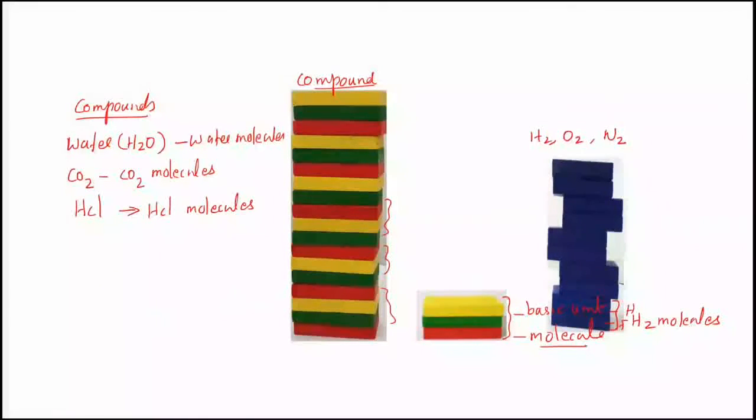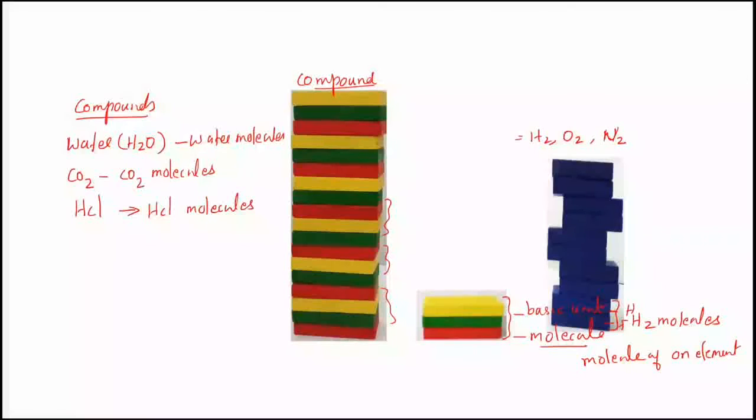Some molecules may contain the same type of atom. This is called a molecule of an element. That is, if the molecule contains the same type of atom, like H2 molecule, O2 molecule, N2 molecule, etc. The hydrogen molecule contains 2 hydrogen atoms. The oxygen molecule contains 2 oxygen atoms.